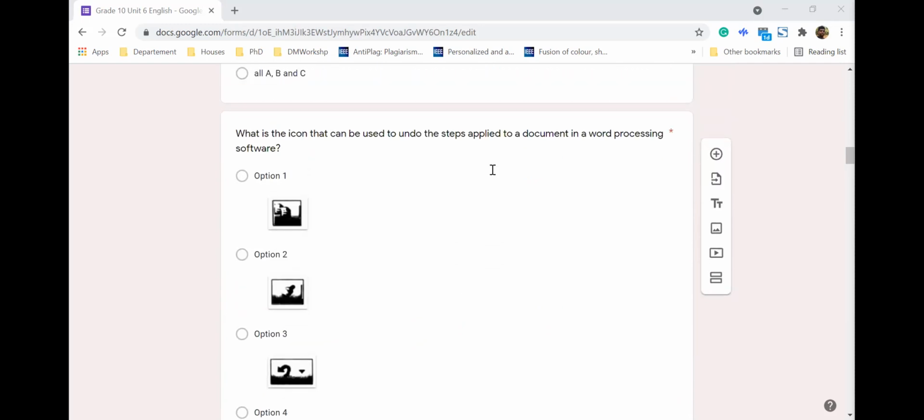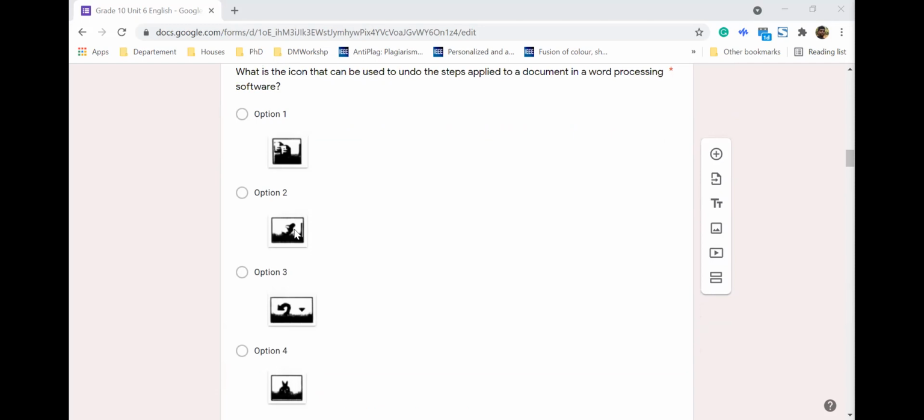Yes, the next one: what is the icon that can be used to undo the steps applied to a document in word processing? Now, the first one is not very clear, but if you look carefully, it's a copy.